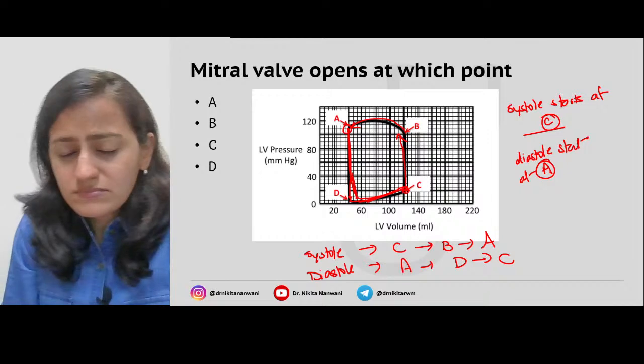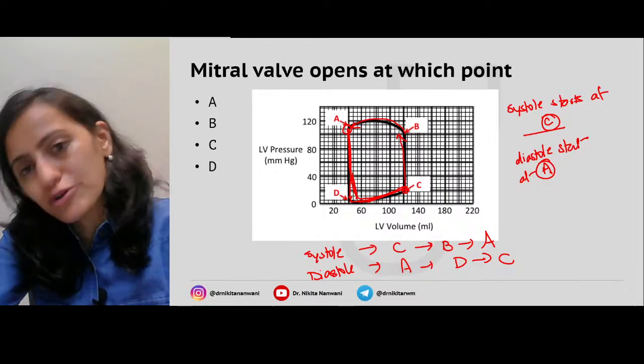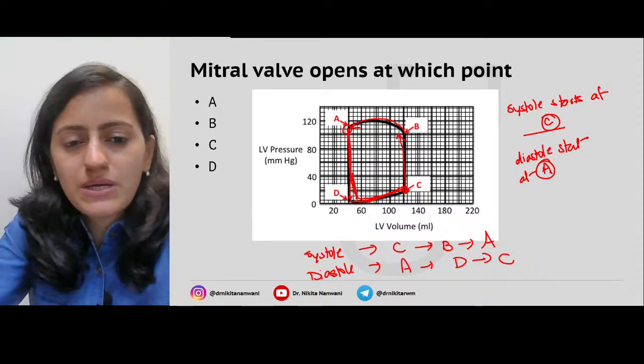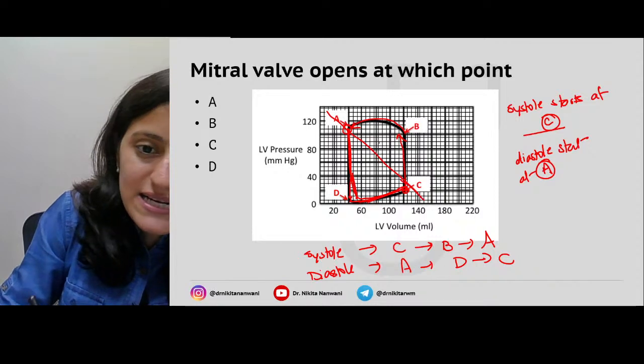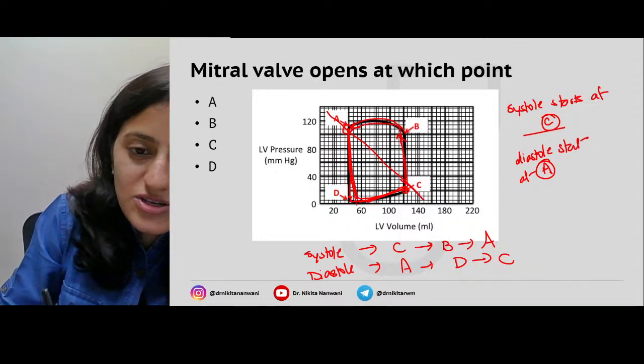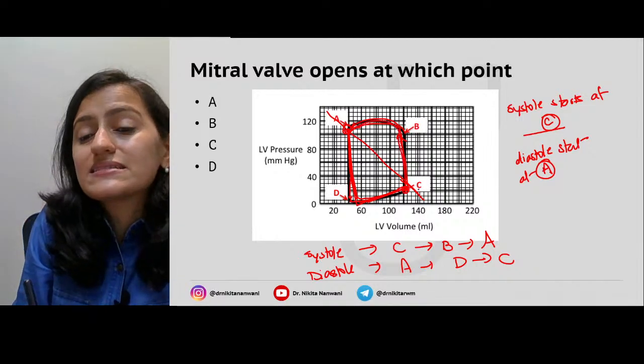Okay, I have already shared the PDF of this on the Telegram group. If you want to make notes, you can see that. So absolutely right. If I draw a line here, this half and half, this is the systole and this is the diastole here.